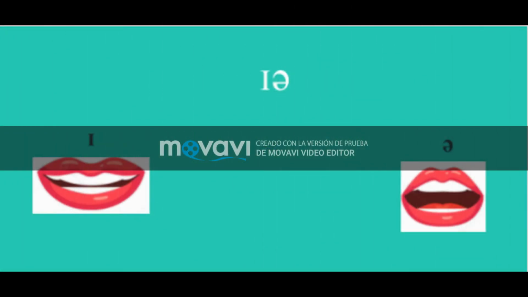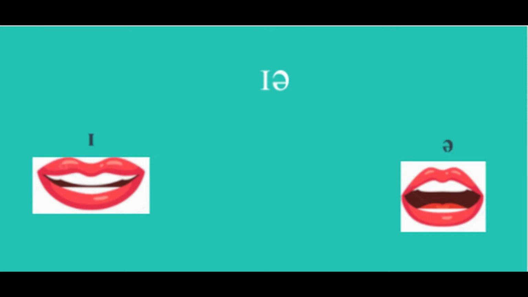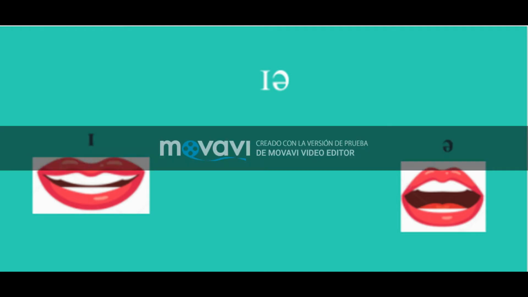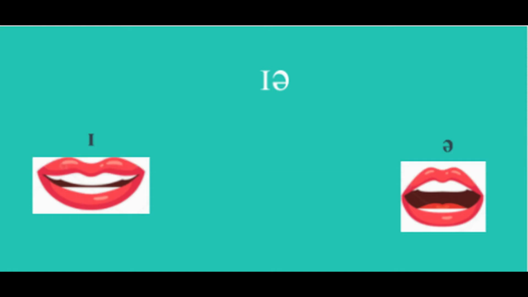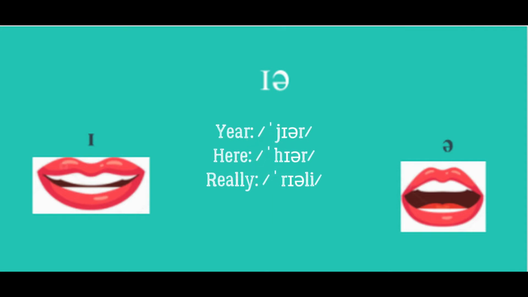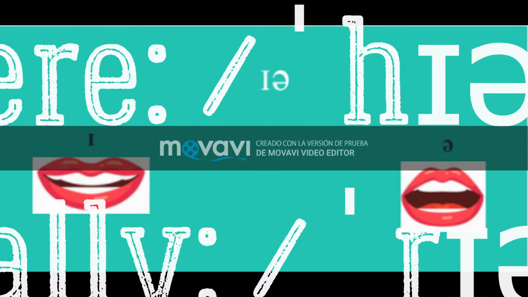Okay, the next one is ear. The main physical difference between the sounds in the top row and the second row is that your mouth should be a little more open for the second row sounds. So, when you say ear, your mouth should open a little bit. Some examples: ear, here, really.